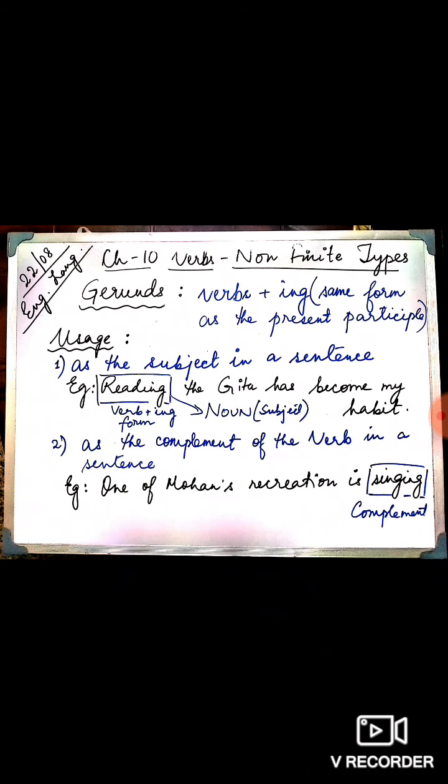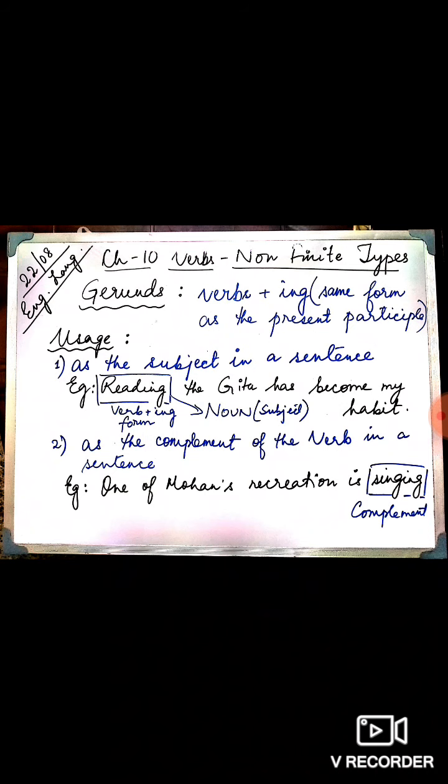Children, be very clear about this. Singing is a good art. When I say singing is a good art, singing, sing plus ing form, is used as a gerund. It is used as a noun. What is a good art? Singing is a good art. Therefore, singing here is a gerund and not a participle.